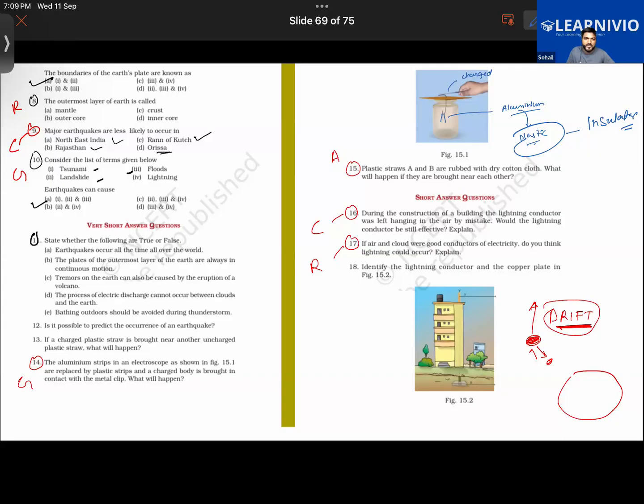Sir, I don't think the lightning conductor would still be effective because when lightning strikes, it needs a pathway to go into. Usually, it goes under the ground.